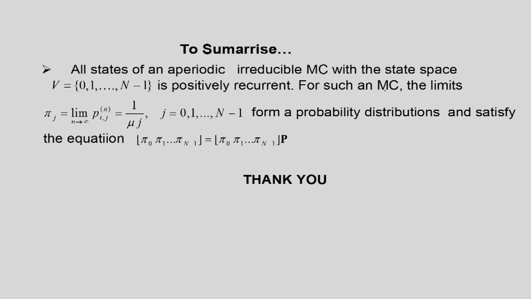For such an MC, the limit pi j is given by 1 by mu jj for j equal to 0 up to n minus 1. These quantities for different j form a probability distribution, and this distribution satisfies the equation that the steady state probability vector is the same as the steady state probability vector multiplied by P.